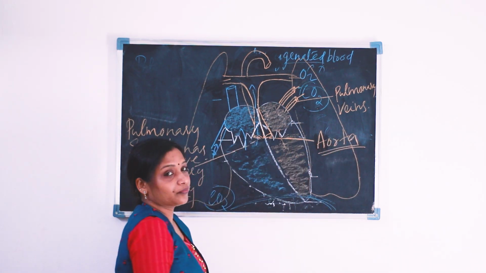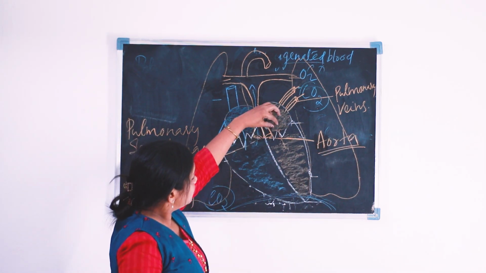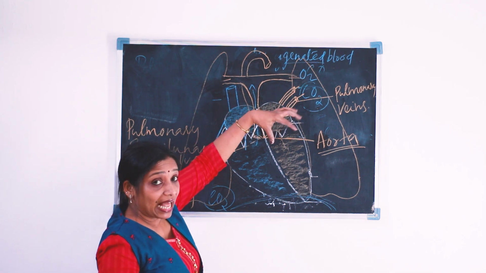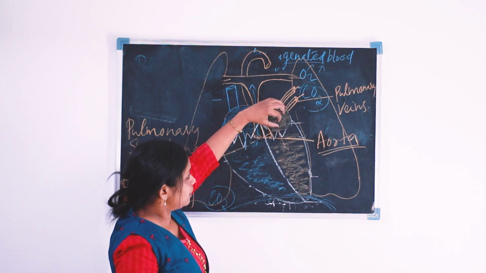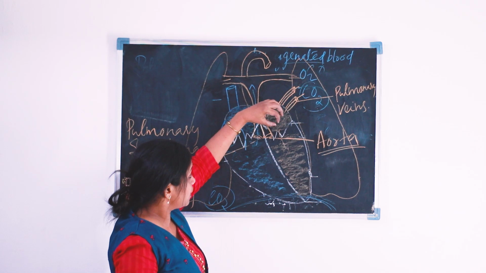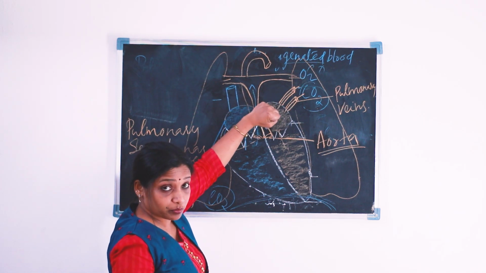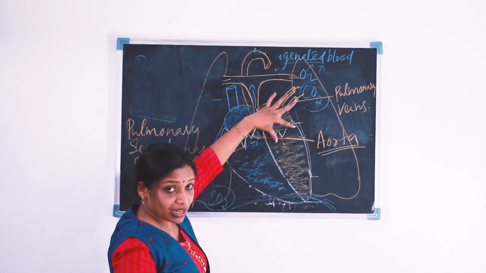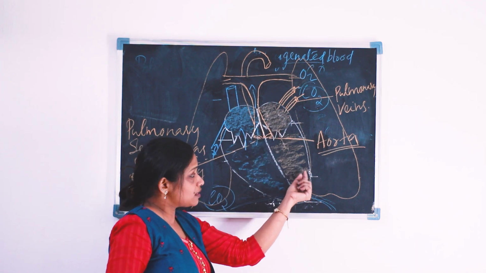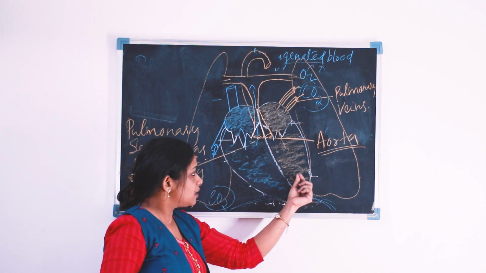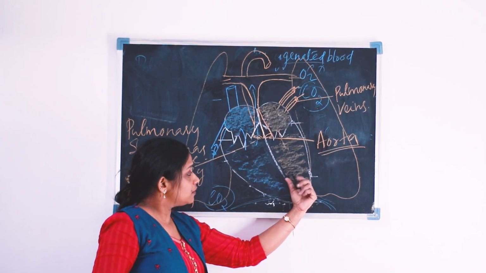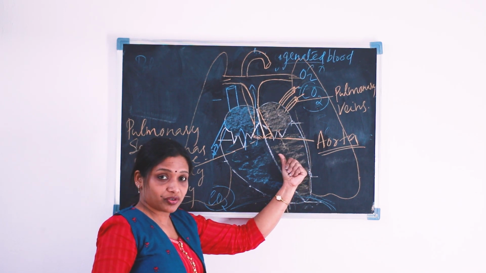This is the aorta. So the bicuspid valve opens when the left auricle is filled with pure blood. The bicuspid valve opens, the oxygenated blood reaches the left ventricle, then the left ventricle contracts.